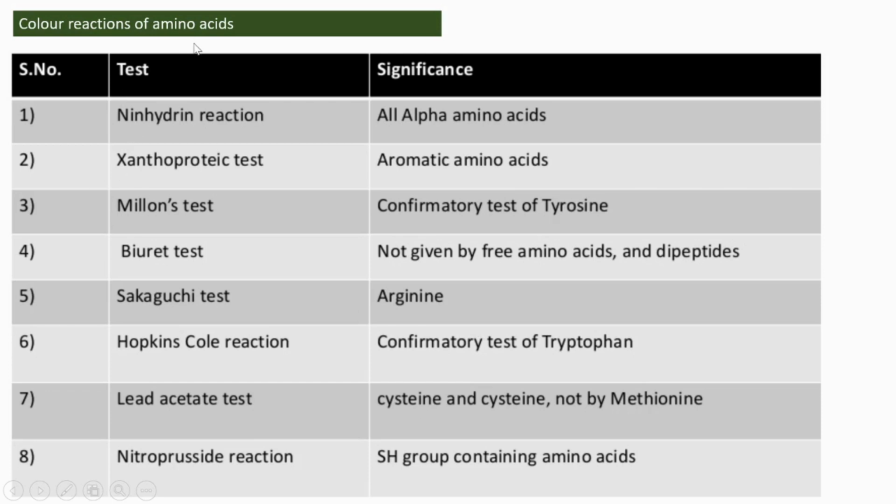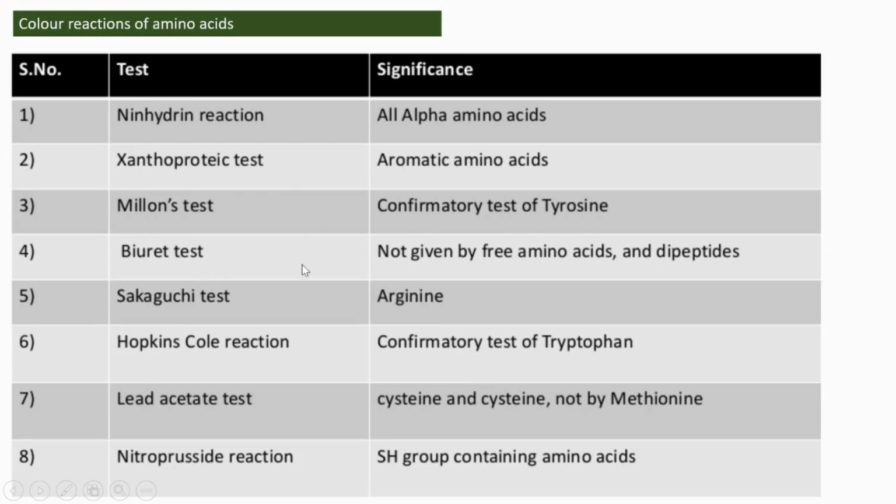Color reactions of amino acids. Some tests are there for understanding the presence of amino acids and different properties. They are the Ninhydrin reaction. It is done to understand whether the given amino acid is alpha or not. Then another is the xanthoproteic test. It is done to detect whether the amino acid is aromatic or not. Then Millon's test is another test. It is done for the presence of tyrosine.